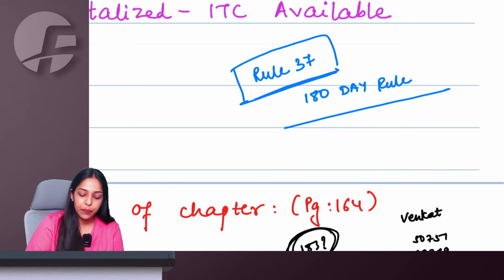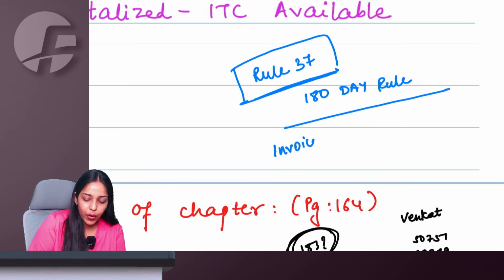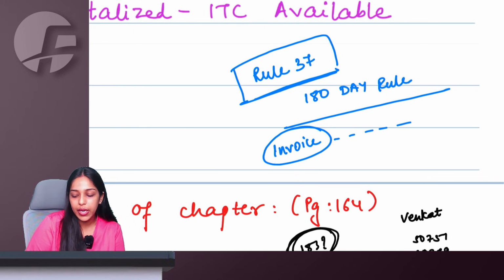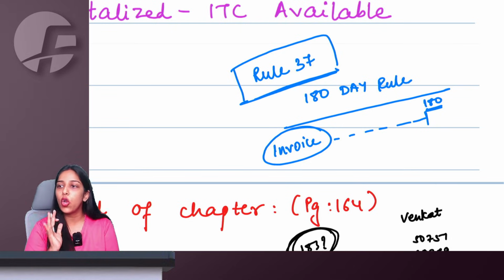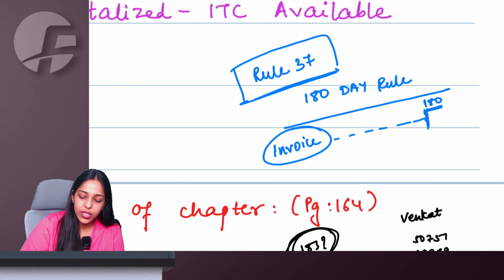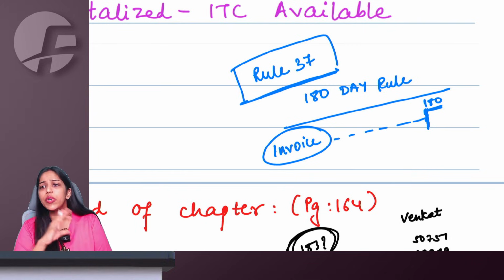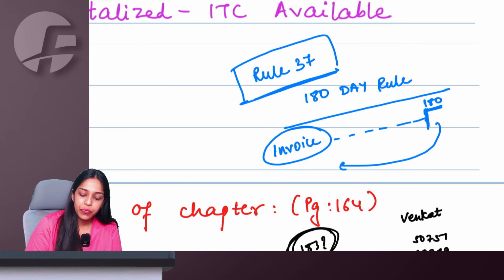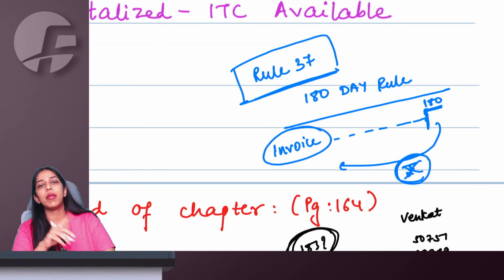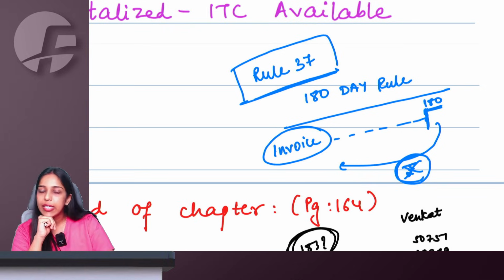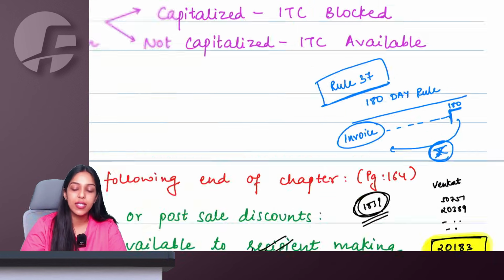This rule says that the date on which invoice is issued, from there, within 180 days, the recipient has to pay full consideration to the supplier. If not paid, the day on which these 180 days expire, whichever next return you are filing, you will have to reverse the ITC. Meaning, ma'am, if recipient is not giving payment to supplier within 180 days, then on that proportionate payment, the recipient will have to reverse ITC. This is what Rule 37 is saying.